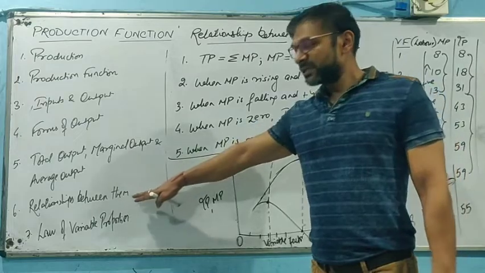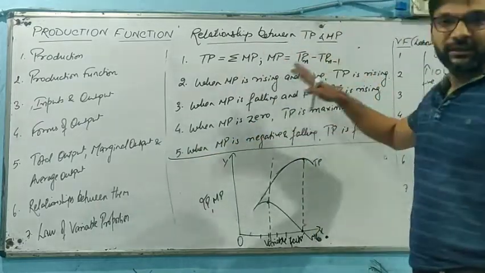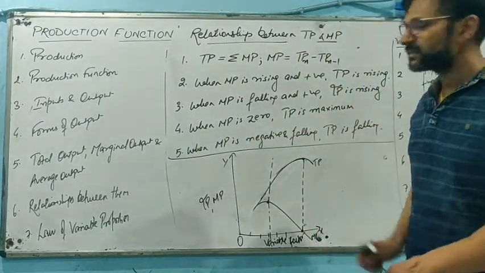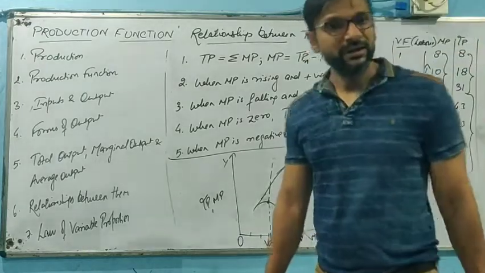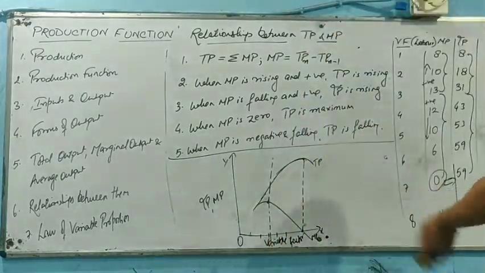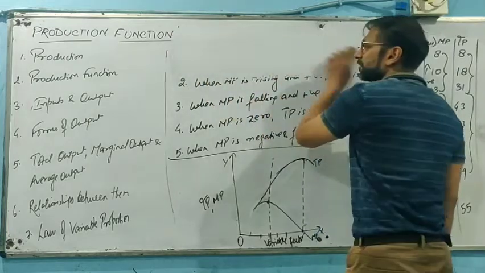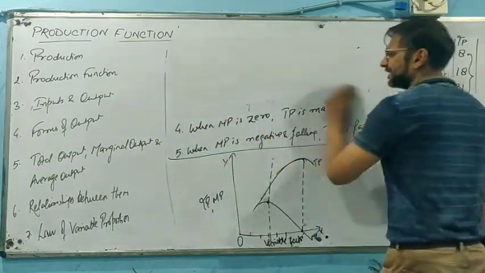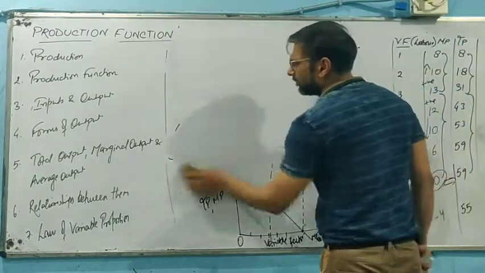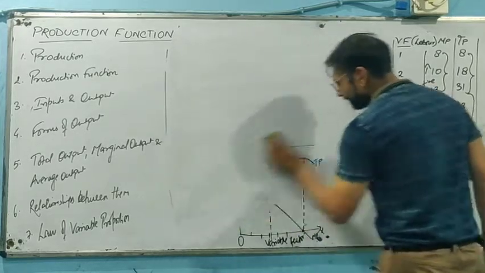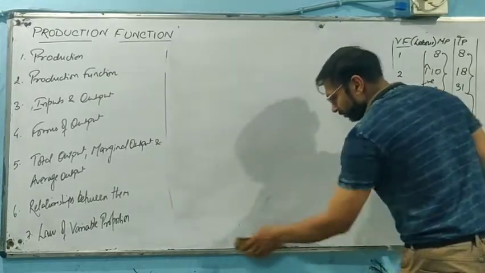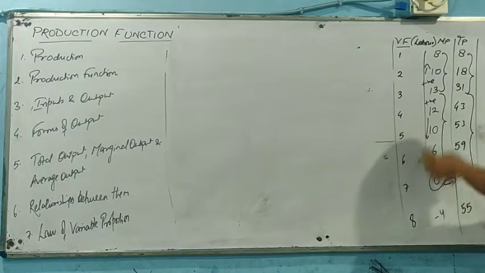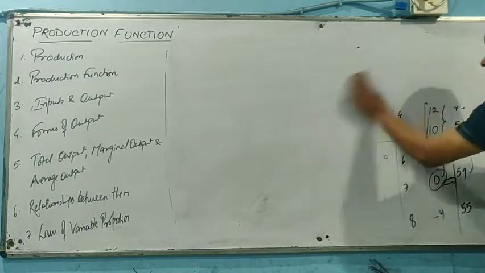Now that we have seen the relationship of TP and MP, the next relationship is average product and marginal product. This relationship of total product and marginal product depends upon the law of variable proportion that we will see very soon. So we have produced the schedule also, we have produced the graph also for your ease and reference.